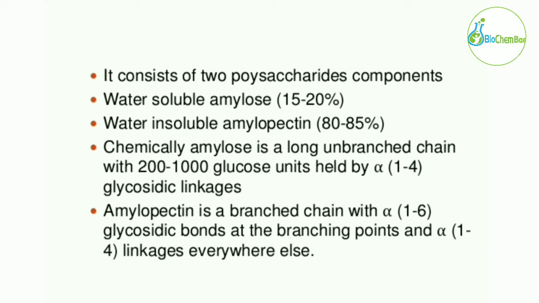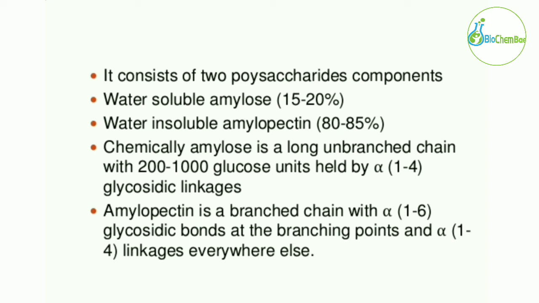Amylopectin is a branched chain with alpha 1,6 glycosidic bonds. Amylopectin, which is water insoluble, has branches with alpha 1,6 glycosidic bonds. Now if you don't know what 1,4 glycosidic bonds and 1,6 glycosidic bonds are, then you have to take a look at my first lecture on the disaccharides and glycoside formations. There you will get to know all of that: alpha bonds, beta bonds, alpha 1,4, beta 1,4, alpha 1,2, alpha 1,6, etc. So make sure to first watch that.